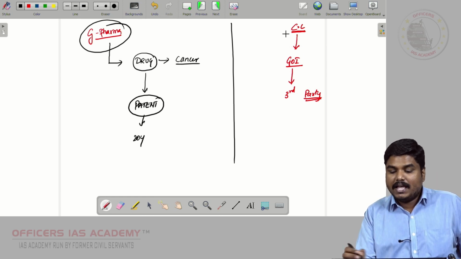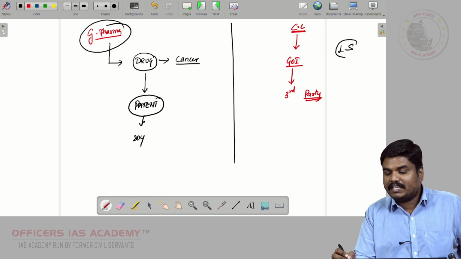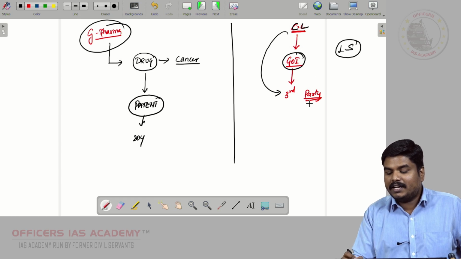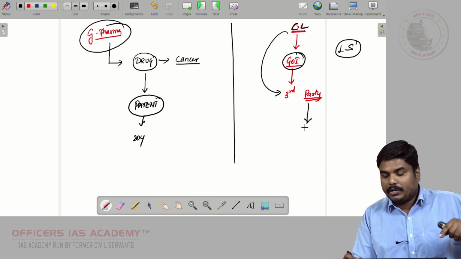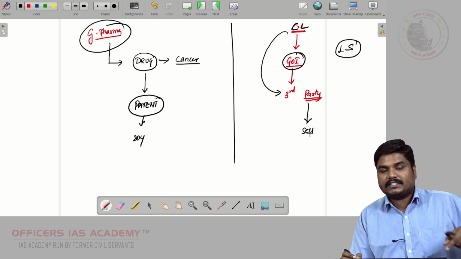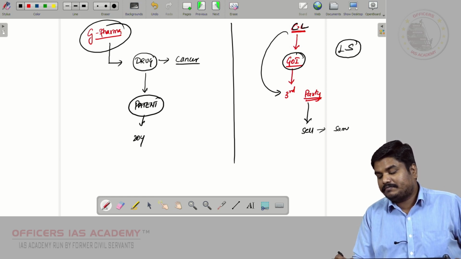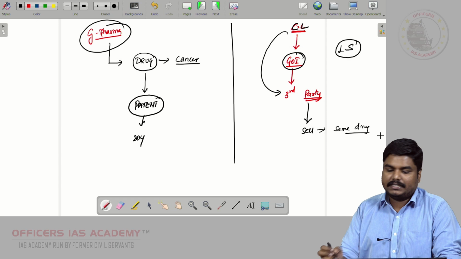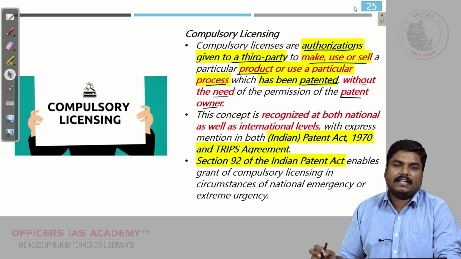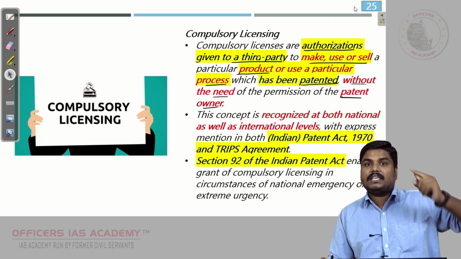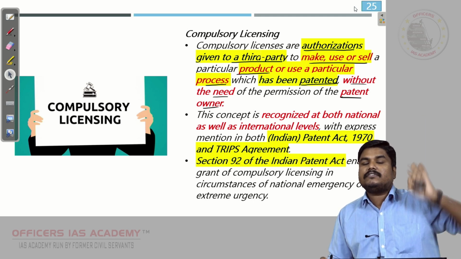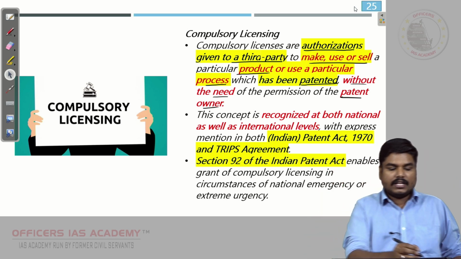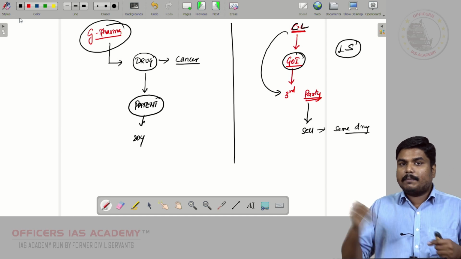Why? It is going to be a life-saving drug. If it is going to be a life-saving drug, then a compulsory license can be given to a third party by the Government of India, and this third party can manufacture and can sell the same drug. Right? This is the idea of compulsory licensing. But this licensing can be given only in that emergency situation, when there is a life-saving situation, that you have to remember. Now you may ask, sir, is it not violating the WTO TRIPS agreement?